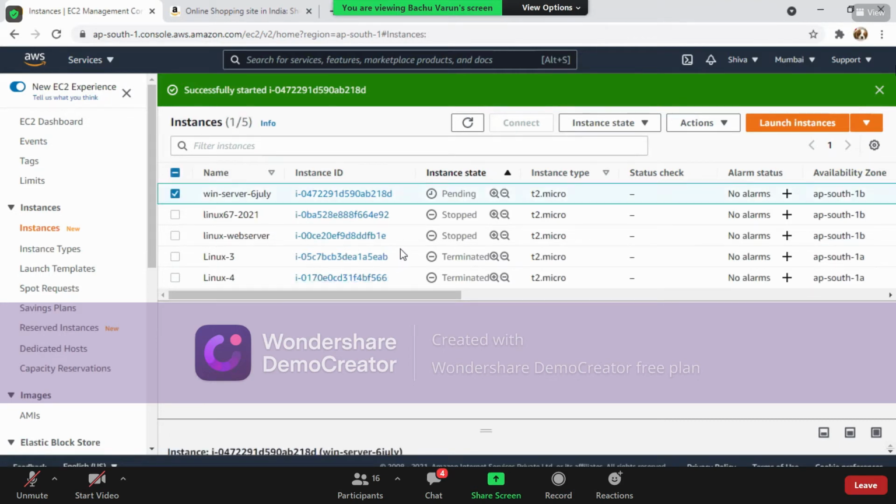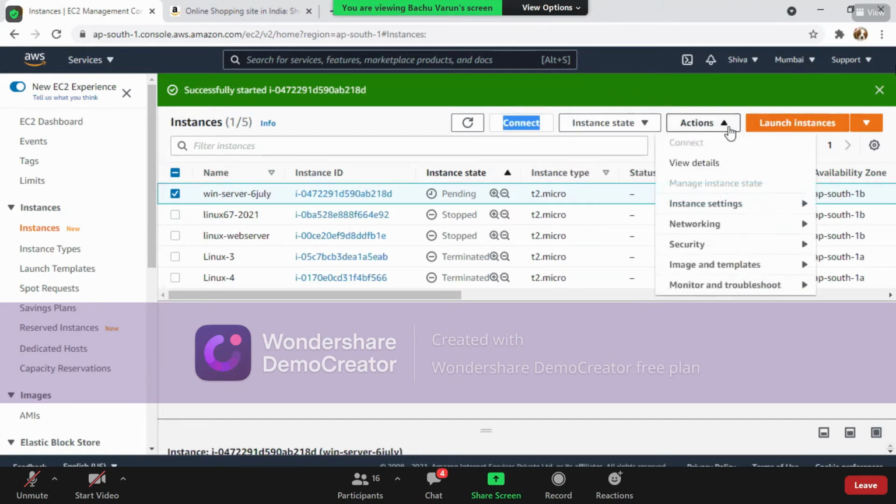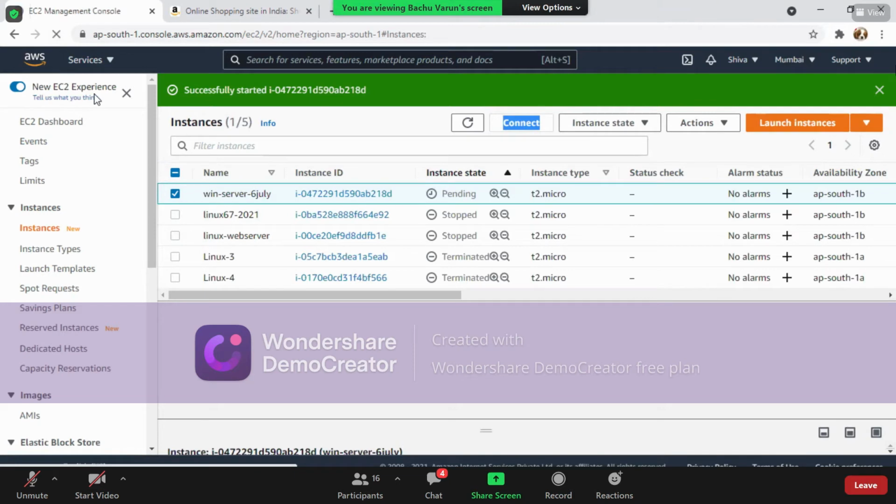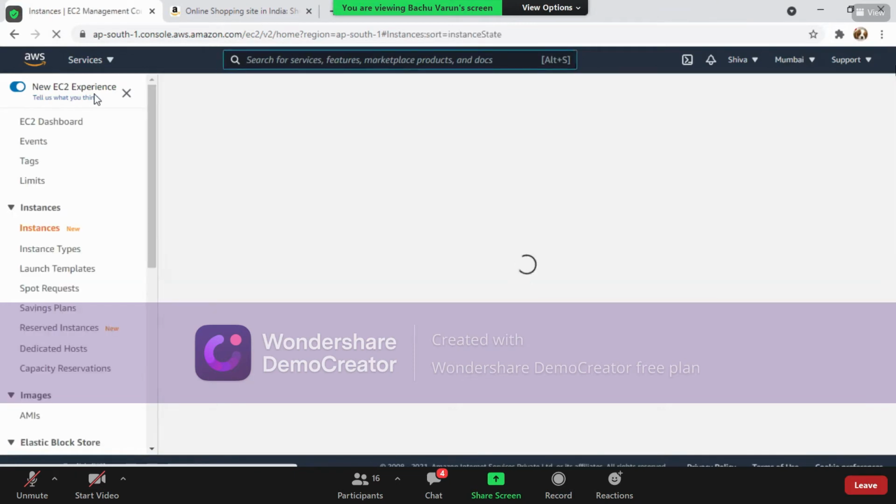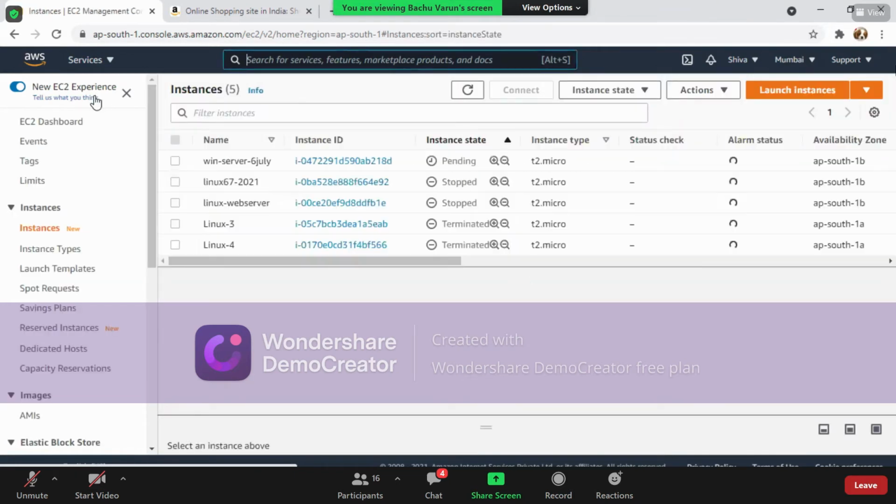Just checking out this machine. Are we trying to connect it? It's connected. Still pending.